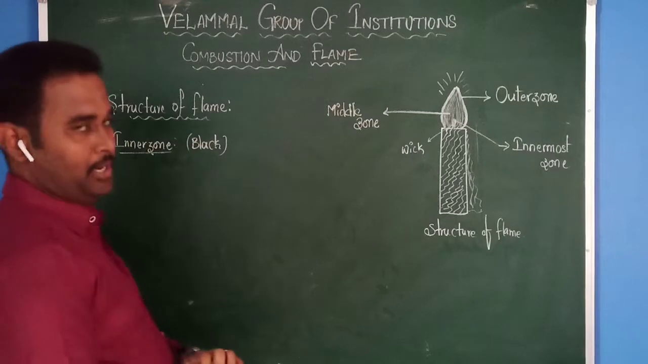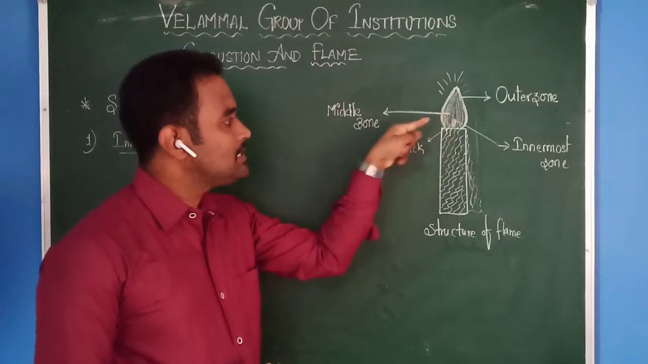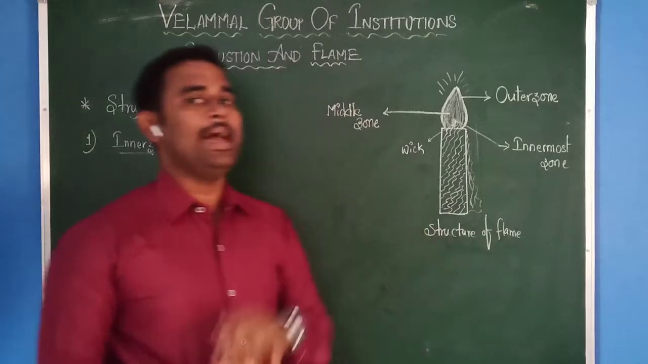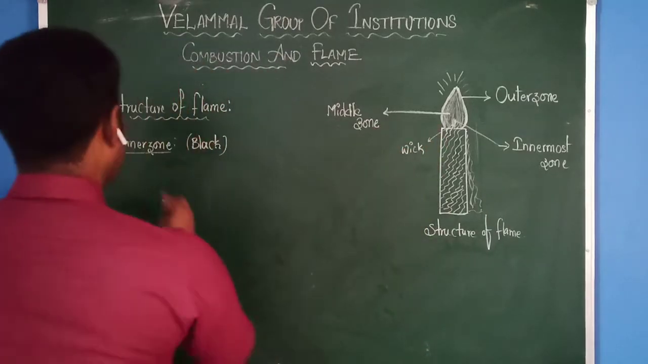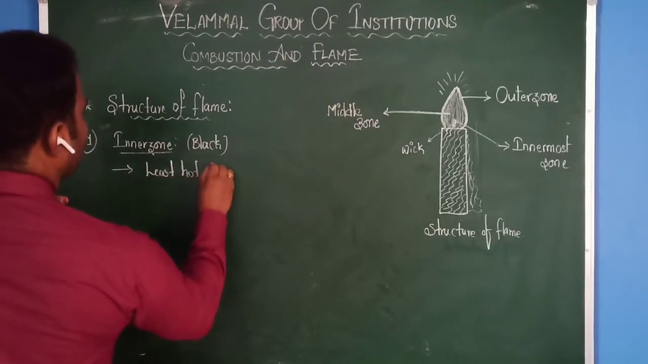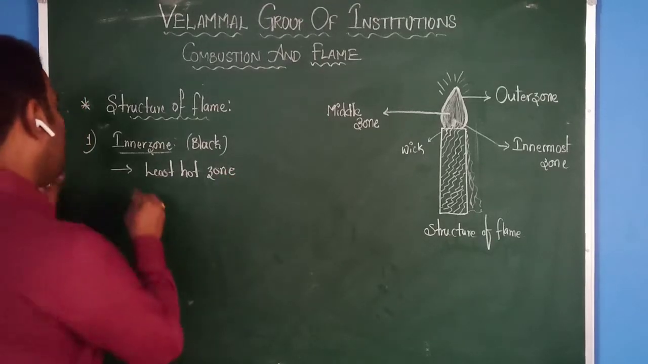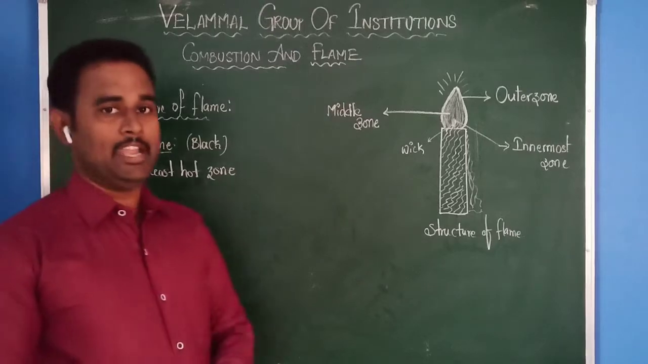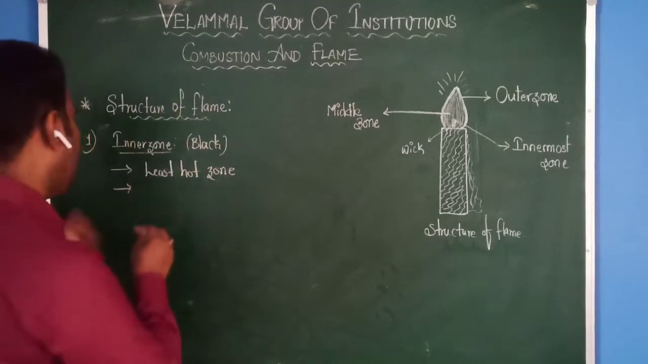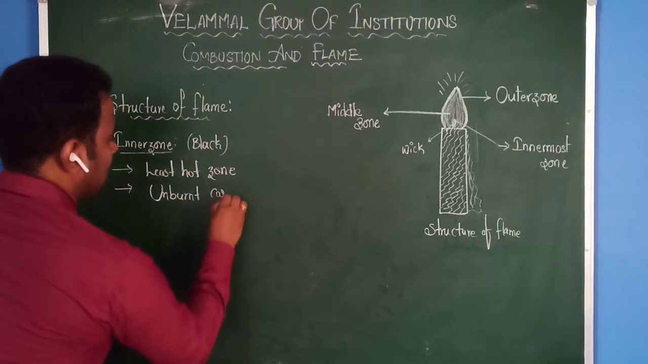And one more important point here. Normally, everyone thinks that the innermost zone is the hottest zone. But when you come to reality, the innermost zone is the least hot zone. It is nothing but the least hot zone. What is the reason why it is the least hot zone? Because here no complete combustion takes place, and moreover it has a black color. The only reason behind that is the presence of unburnt carbon particles.